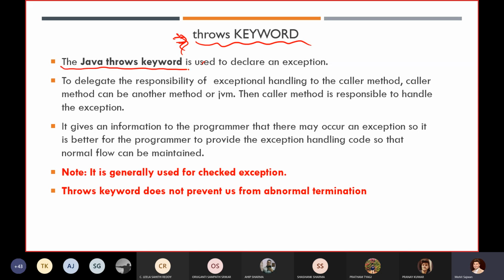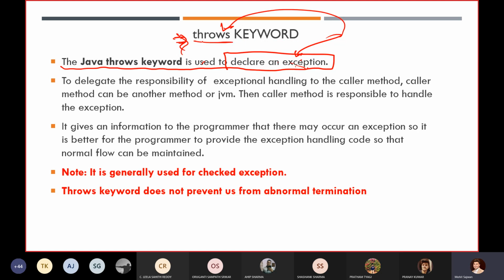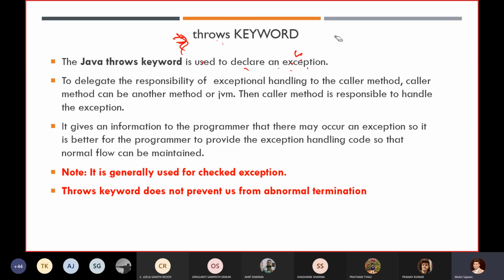The Java throws keyword is used to declare an exception. You already know that. It means that during declaration, whenever we are declaring some method or some class, only at that moment do we use this keyword known as throws. So what this throws keyword is doing is just declaring an exception.